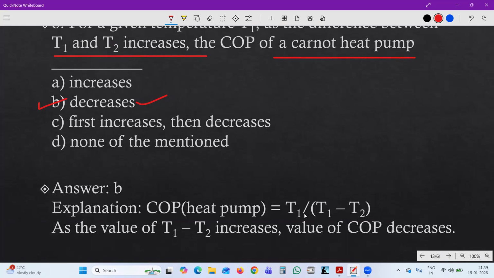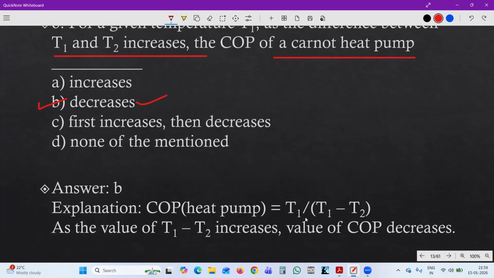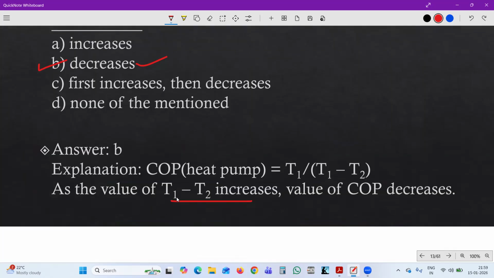COP of heat pump is equal to T1, the given temperature, divided by T1 minus T2. As the value of T1 minus T2 increases, here it is written that the difference increases, the bottom portion will increase, so the COP will definitely decrease. This is the explanation for this one. As the difference is increasing and the difference is in the bottom part, definitely the COP of the heat pump will reduce.